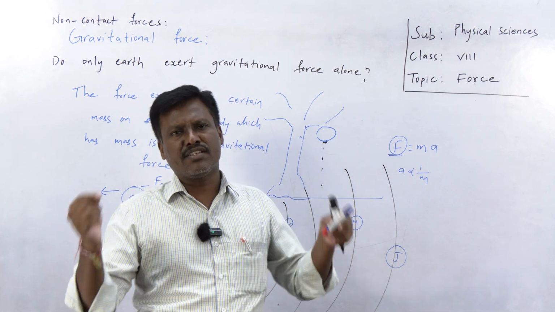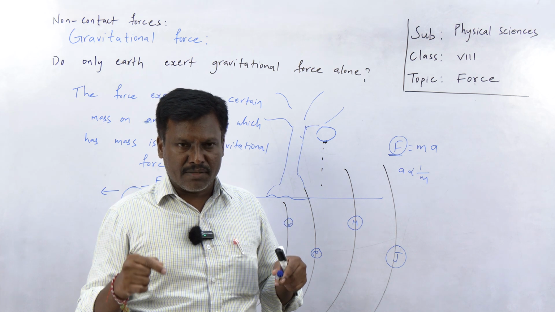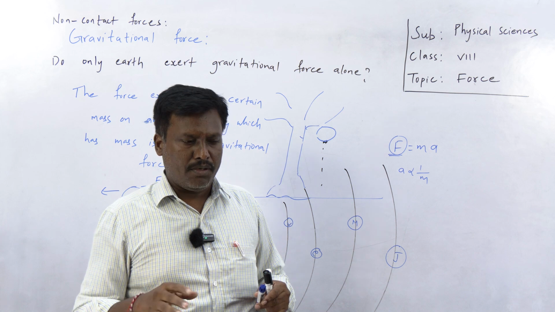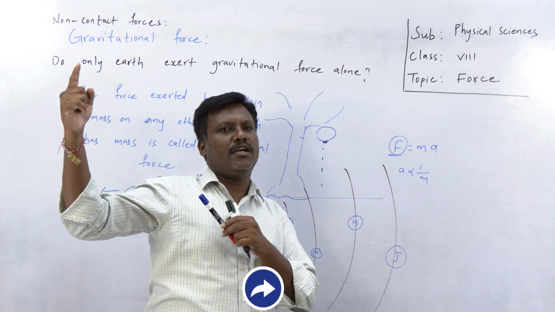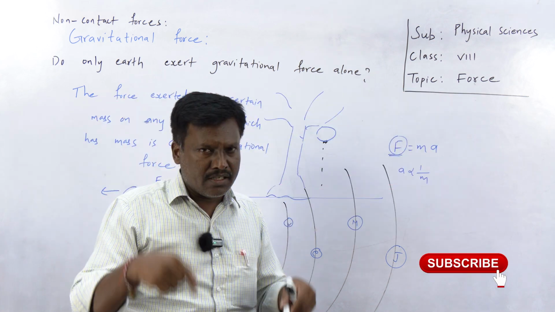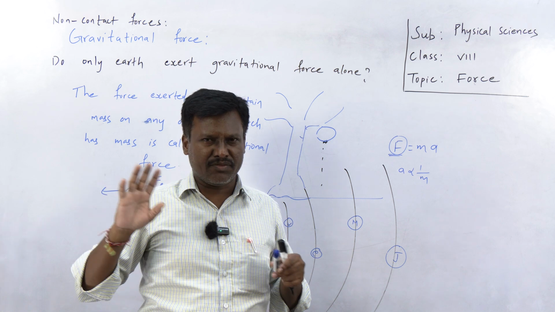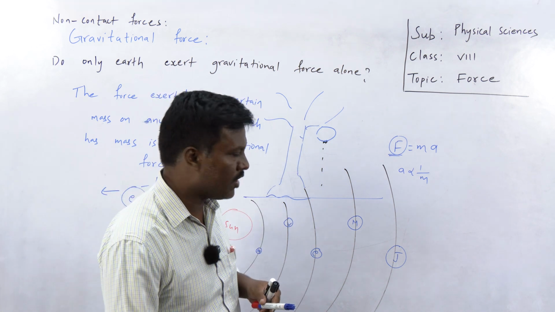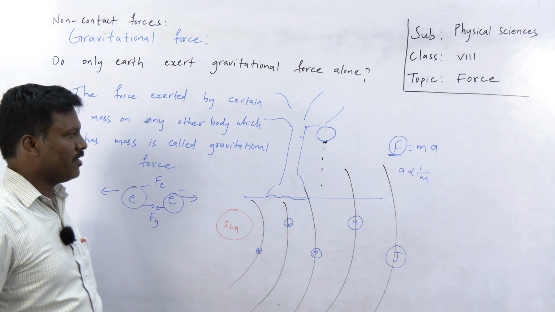So the earth exerts the same force on the bodies. Understand? The force exerted by the earth on free falling bodies is the same everywhere. Clear? But the force exerted by the earth and the force exerted by the moon are different. The gravitational force exerted by the earth and the gravitational force exerted by Jupiter are different because of differences in mass and densities. I hope you understand. Okay? Please note down the definition of this gravitational force.